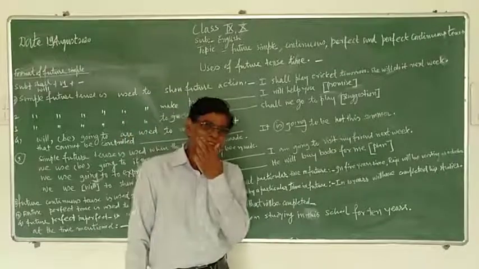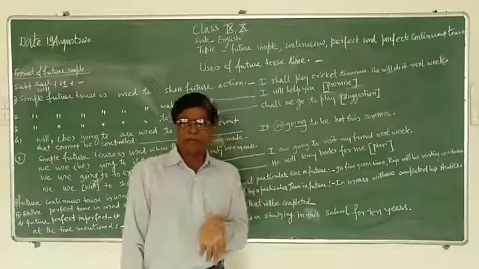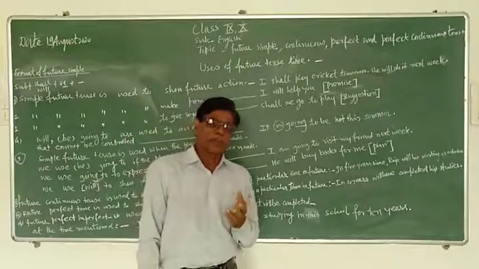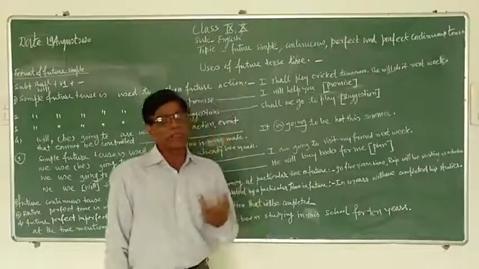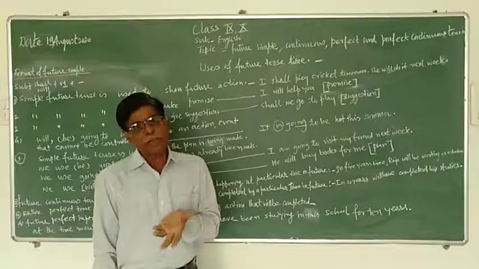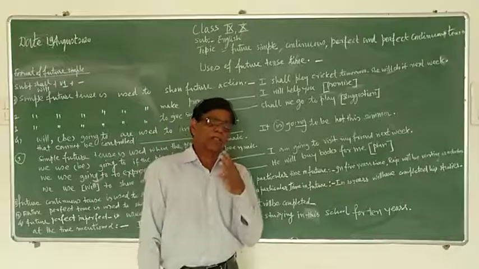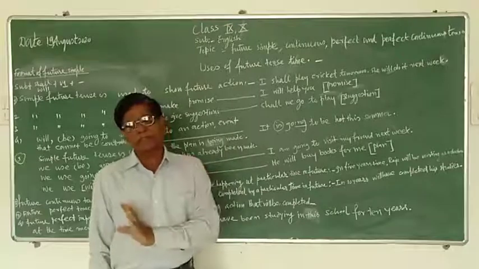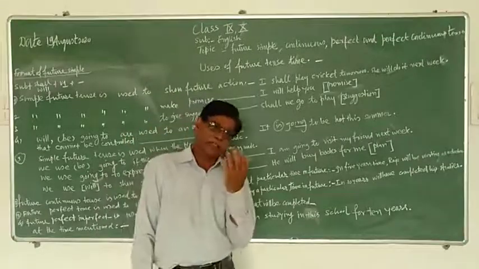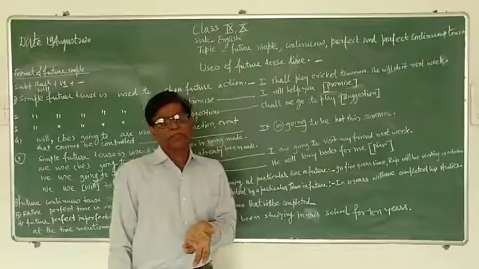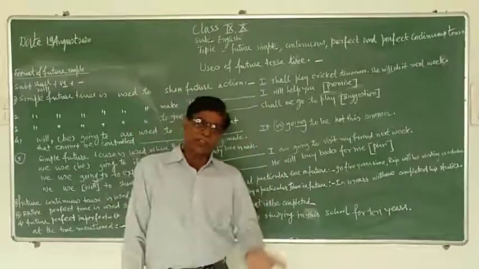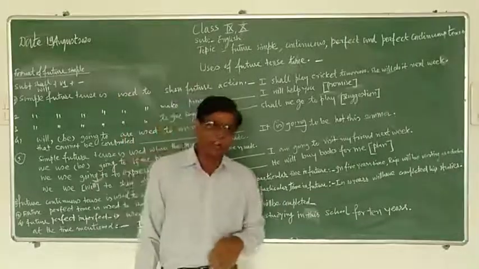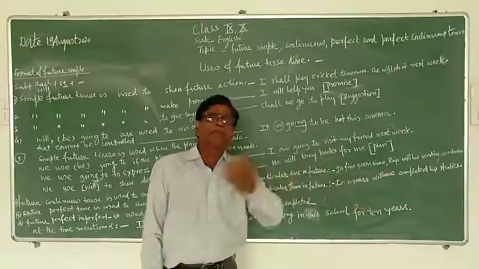Second form of the verb, past tense. If it is the second form of the main verb, it shows the past tense. Continuous past tense, was, were plus ing to V1 plus object or complements. Continuous past tense, subject plus was, were plus ing to main verb plus object plus complement full stop. Then negative, use not after form of to be, it will become negative. Interrogative, take form of to be in the beginning of the sentence, give the mark of interrogation at the end, it will become your interrogative sentence.